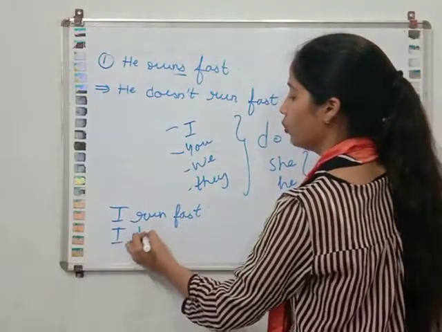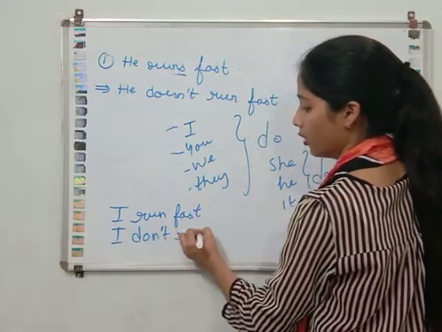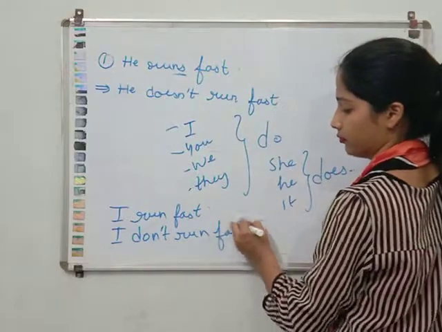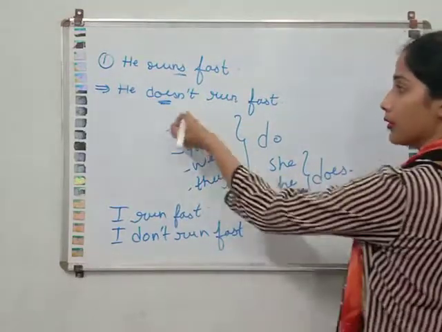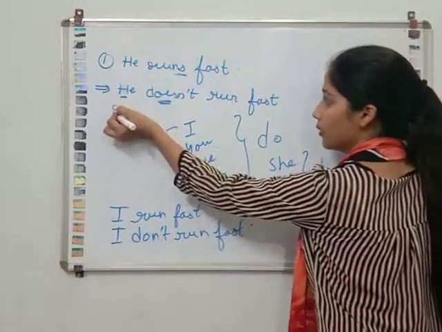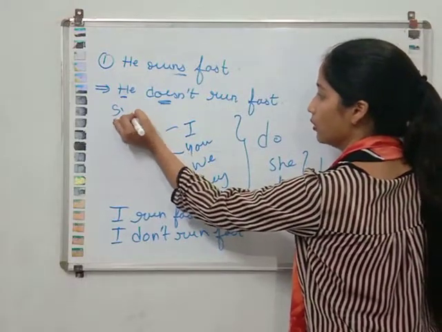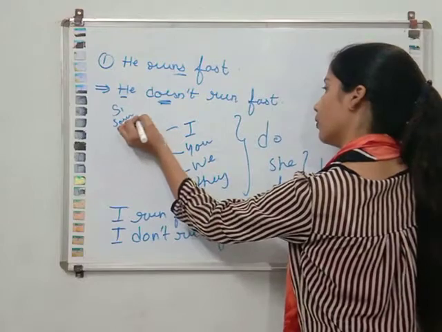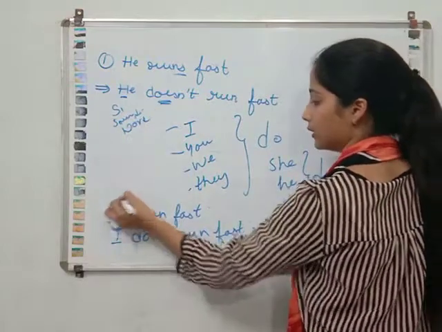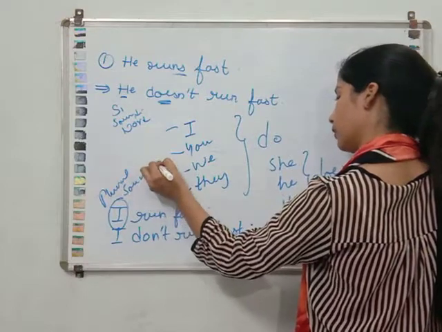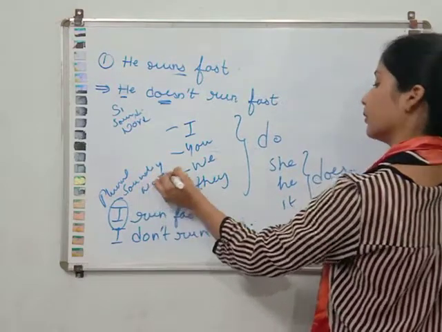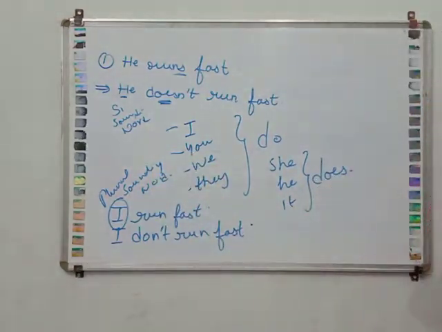I do not run fast. Here we have written does over there because it is a singular sounding word. He is the singular sounding word, and when we talk about I, it is the plural sounding word. Okay, I hope you all know this very well.